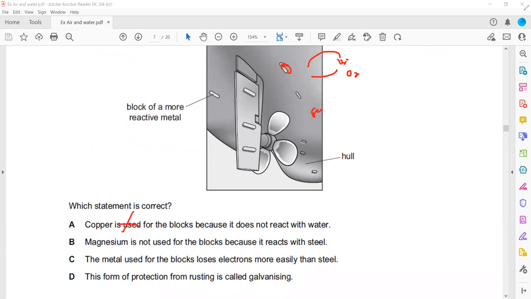When we write the reactivity series, we have potassium, sodium, calcium, magnesium, aluminum, zinc, iron, lead. So the correct answer is magnesium is used. And why is it used? Because it can lose electrons easily and it can protect the iron structure from rusting.